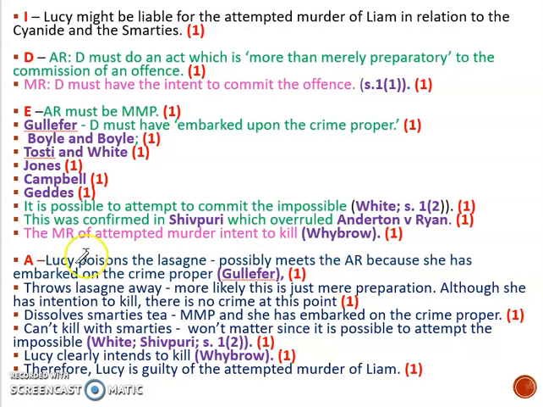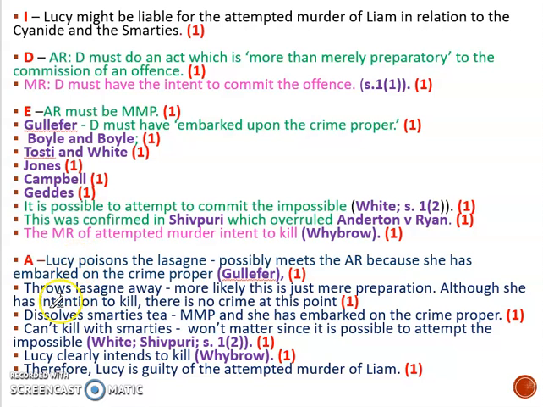So although she has intention to kill, there's no crime at this point because she's thrown it away. She then goes on to dissolve Smarties in his tea. That's more than merely preparatory. She's embarked on the crime proper. It doesn't matter that she can't actually kill him with the Smarties because it's possible to attempt the impossible. She clearly intends to kill, Whybrow, so therefore Lucy's guilty of the attempted murder of Liam.